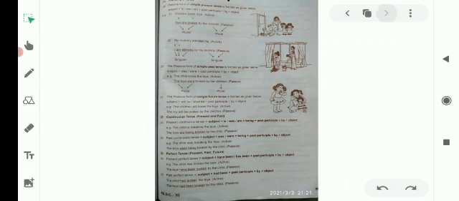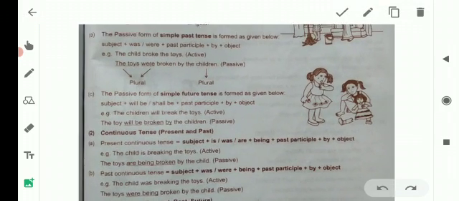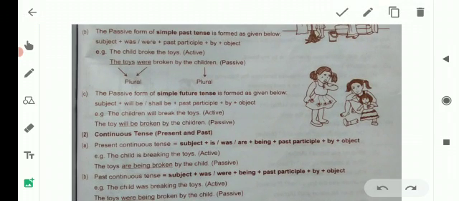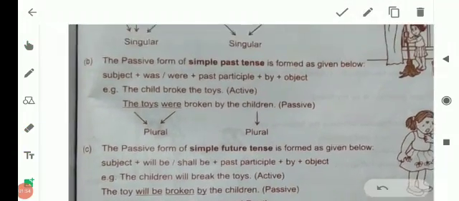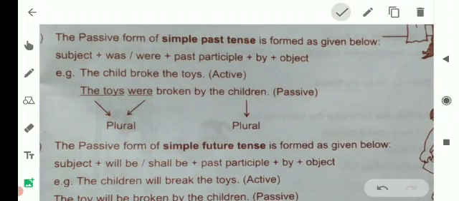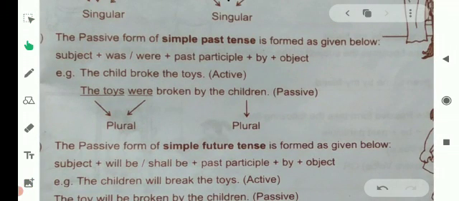See on your screen, the passive form of past simple tense is formed as given below. The structure of the sentence of passive voice will be subject plus was or were plus past participle plus by plus object. For example, the child broke the toys.